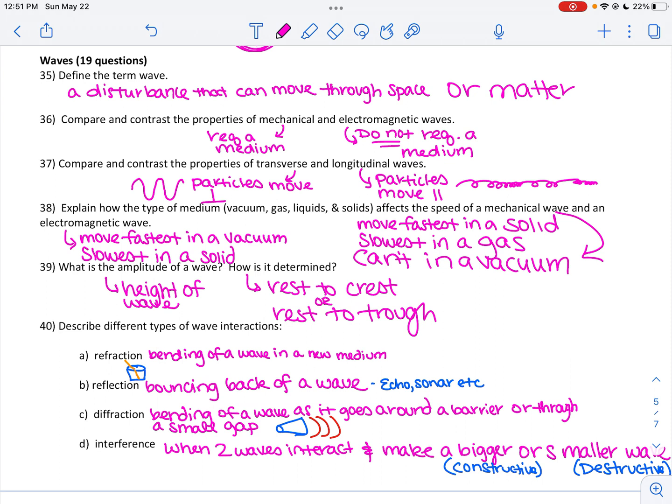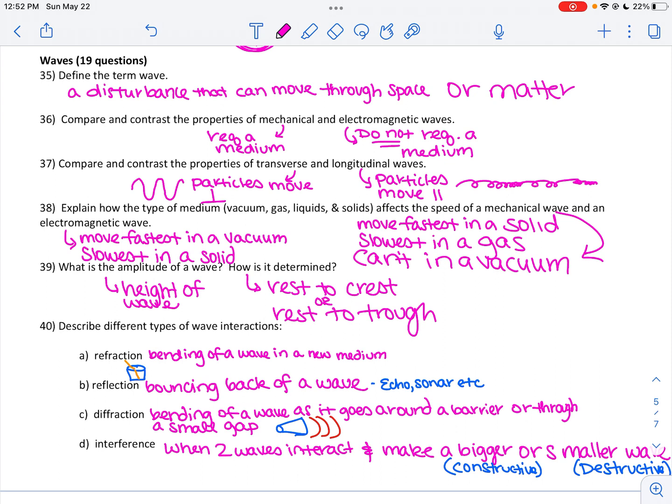We said if they require a medium like sound, mechanical waves, then they're going to travel fastest in a solid. Electromagnetic waves, though, travel fastest in a vacuum because they don't want to actually travel through any medium. Even though they can, they don't travel that fast through them.